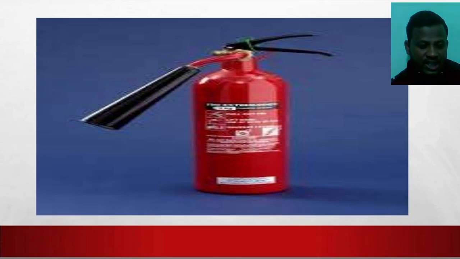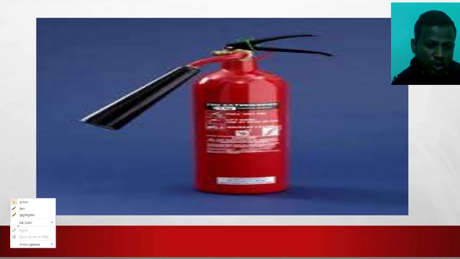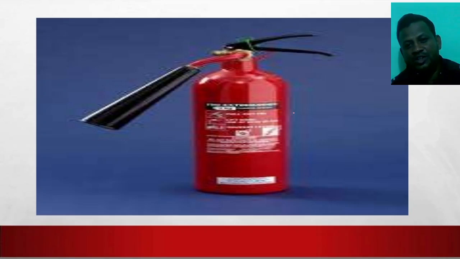Next point, we see this picture. What is this? This is the fire extinguisher. You may have seen it in buses, in trains, in schools, in bus stands, banks and offices.